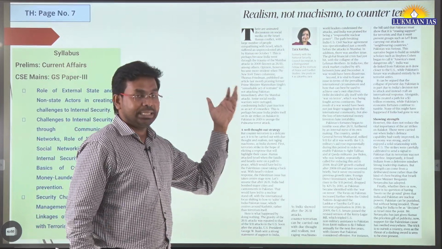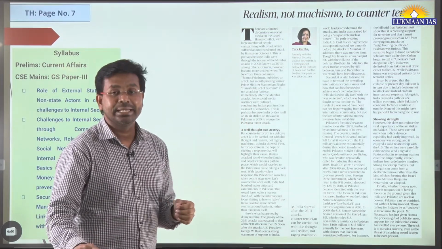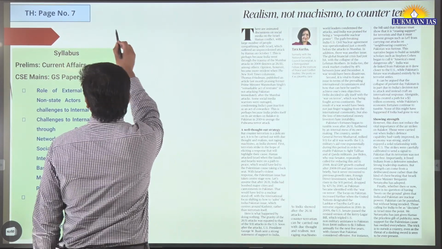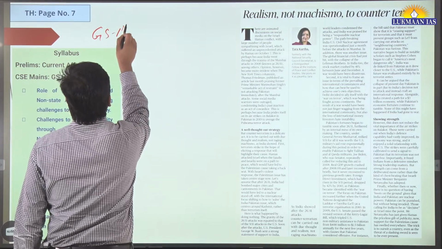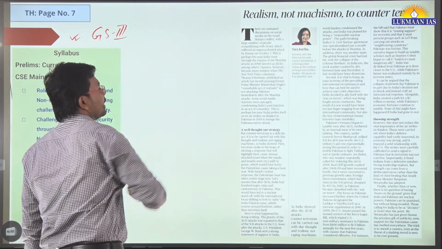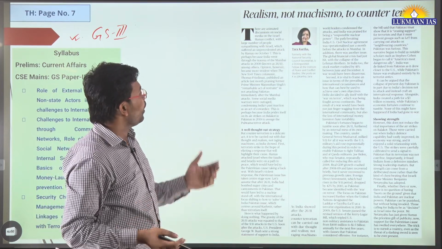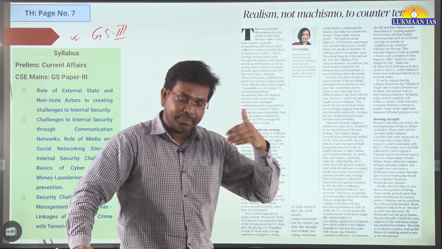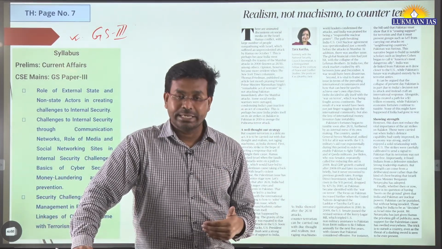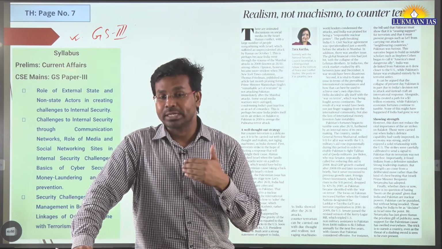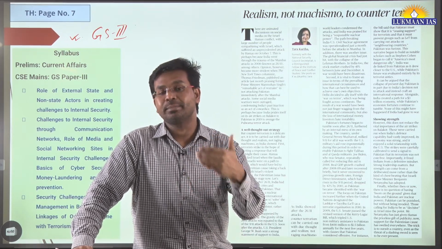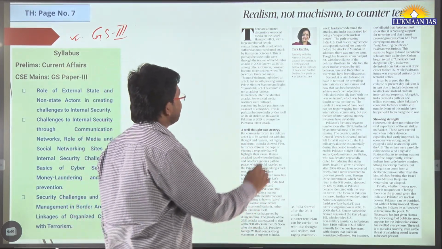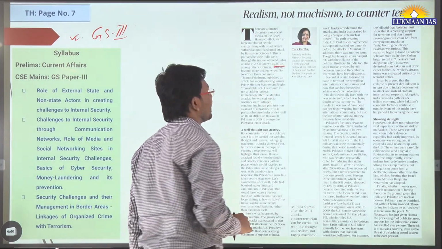This article is important, but this article is related to internal security. This is a good topic. It is important for GS paper 3. Okay, it is important for GS paper 3 under internal security section. So in this article the author has compared the Hamas attack, the attack that has been conducted by Hamas on Israel on 7th of October, with the attack that was conducted on India by some terrorists, right, long back in Mumbai, which is known as 26 September attack.